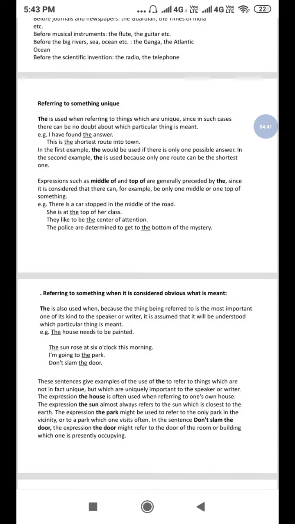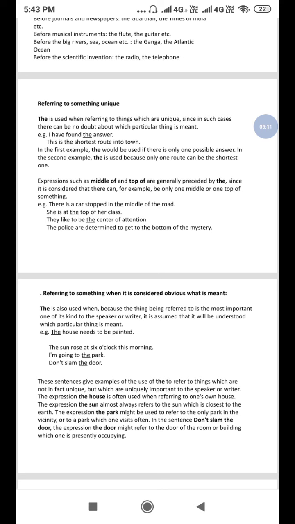So we also use the while referring to something when it is considered obvious what is meant. Okay? The is also used because the thing being referred to is the most important one of its kind to the speaker or writer. It is assumed that it will be understood which particular thing is meant. For example, the house needs to be painted. The sun rose at 6 o'clock this morning. I'm going to the park.